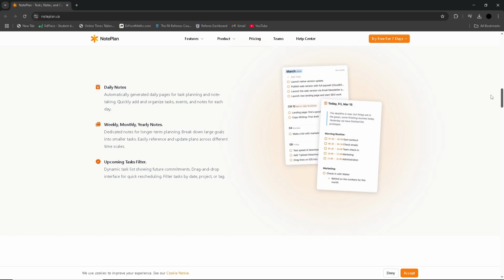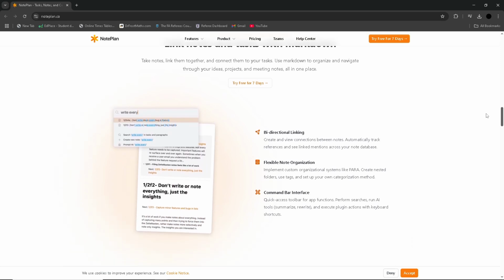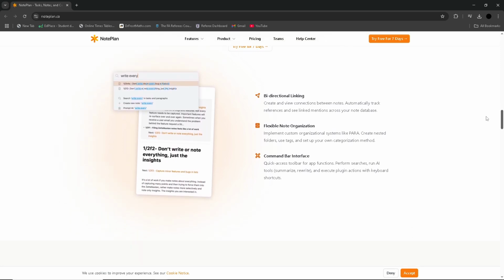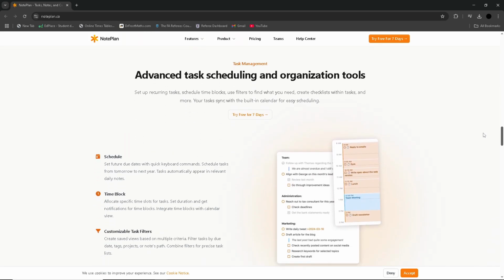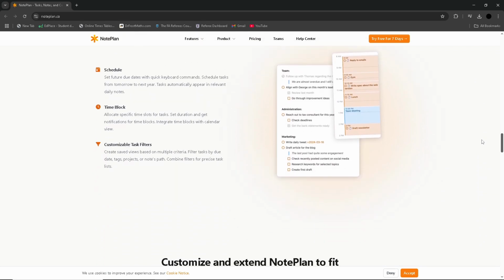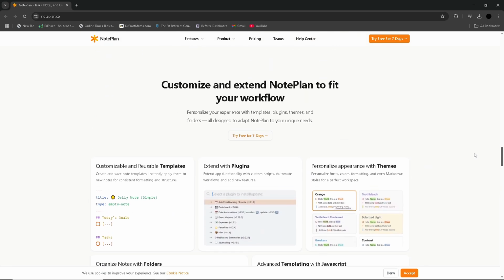One of Noteplan's key strengths is its flexibility. Users can structure their notes in daily, weekly or monthly views and directly link them to specific tasks on their calendar. It's built for individuals who appreciate having a cohesive workflow that merges tasks and notes all in one place. The app also includes Markdown support, enabling rich text formatting, and it has a very powerful search functionality, allowing for quick retrieval of your notes.